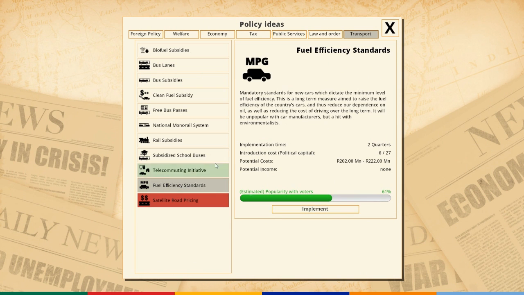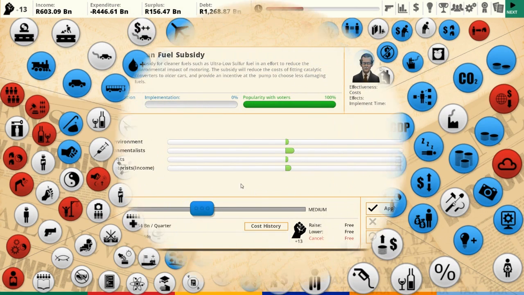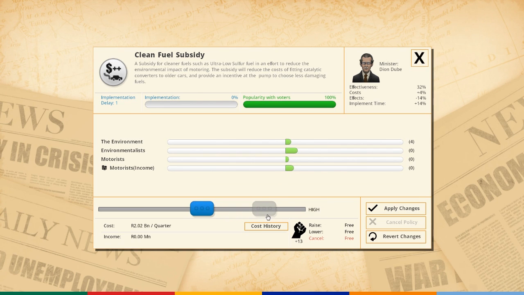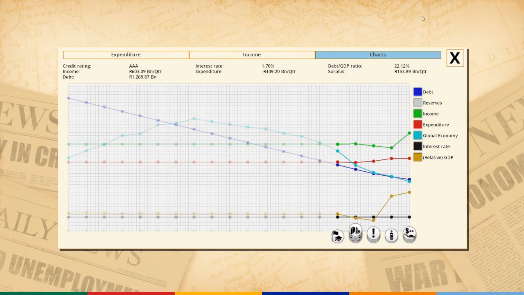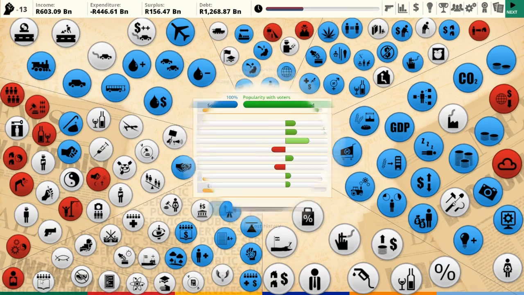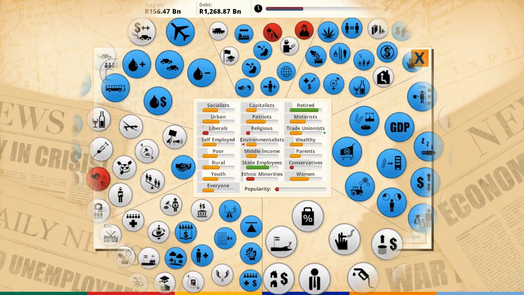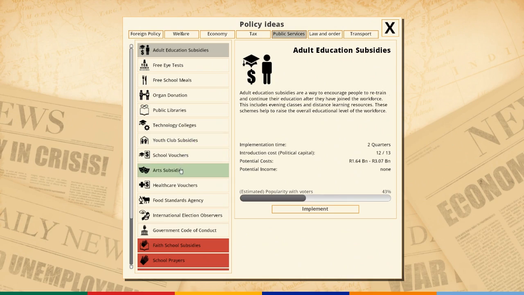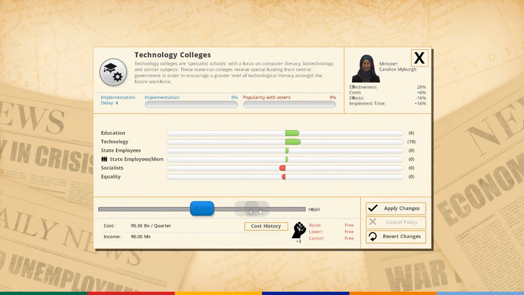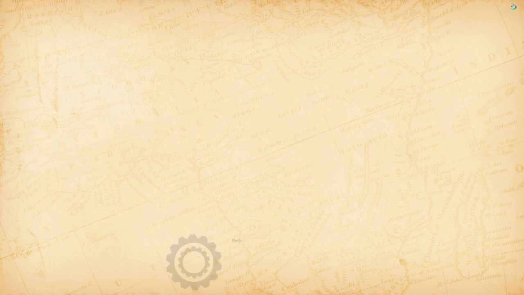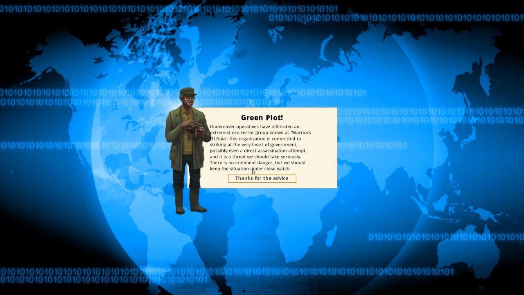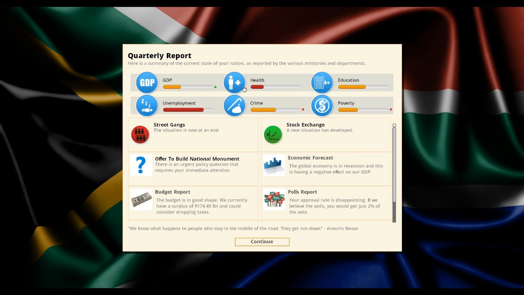So, fuel efficiency. Actually, we could subsidise stuff. We have a budget surplus. It's like 2 billion on clean fuels. We have a huge... So I'm going to go spending crazy. Some sort of... technology colleges. Technology colleges are good. And... Oh, I ran out of political capital. Okay, this should be interesting. Oh. So my own people, the environmentalists, are threatening me.